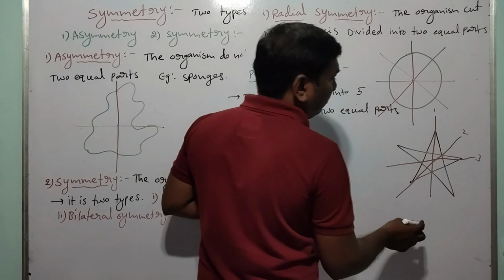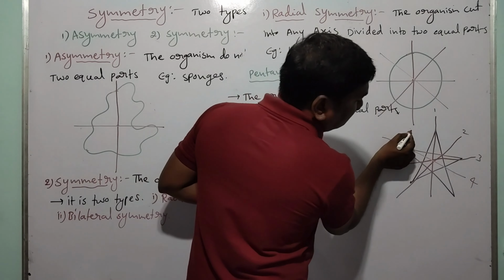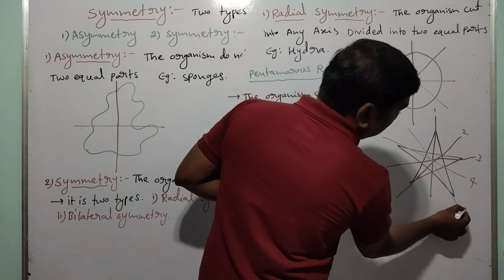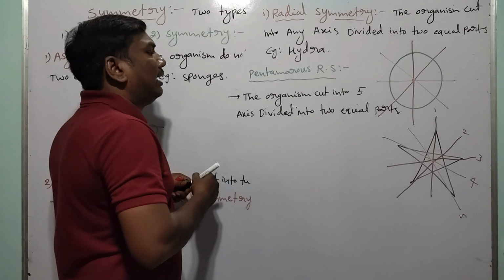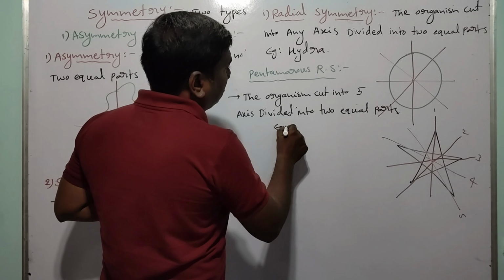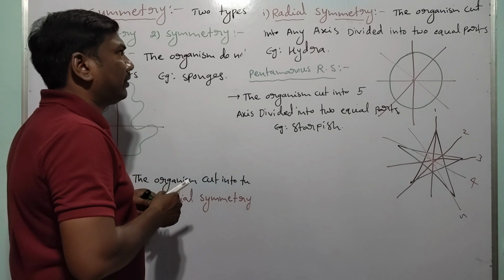Third axis, fourth axis, fifth axis, each divides into two equal parts. The organism cut along 5 axes divided into two equal parts is called pentamerous radial symmetry. Example, starfish.